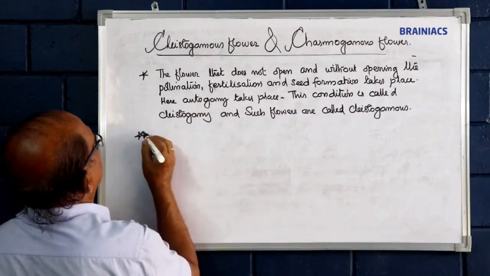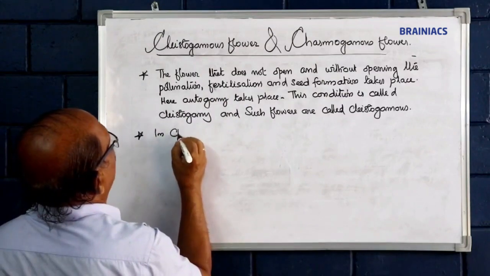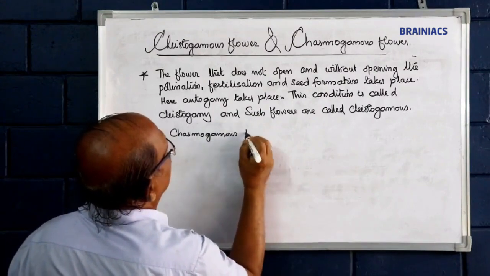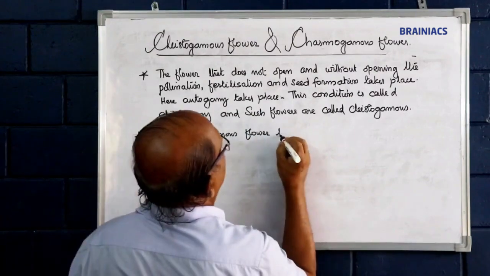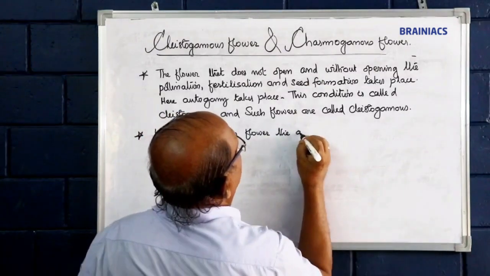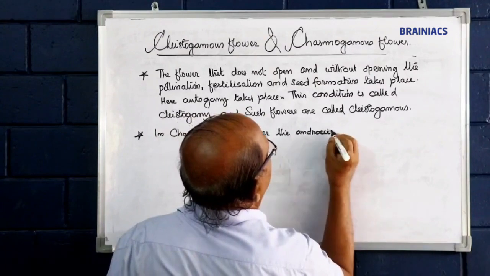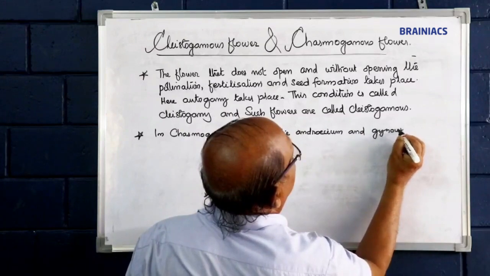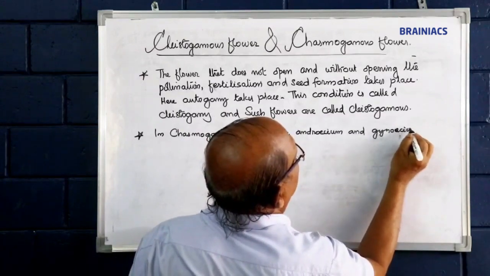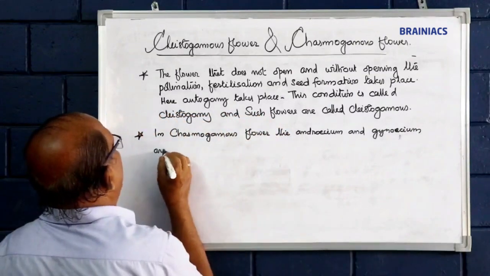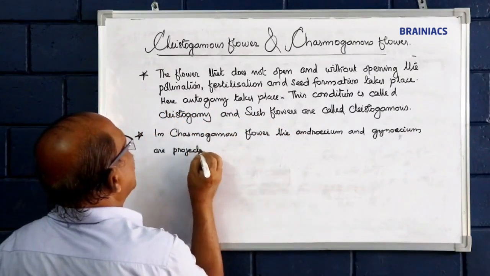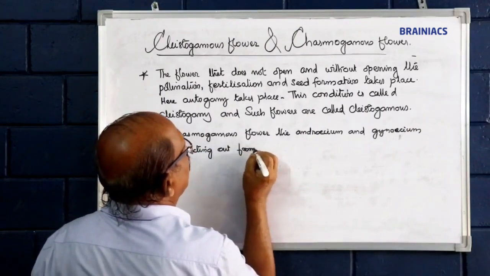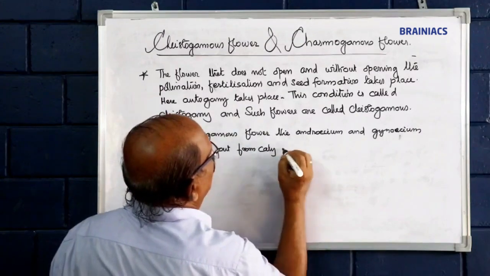Whereas in chasmogamous flower, the androecium and gynoecium are projecting out from calyx and corolla.